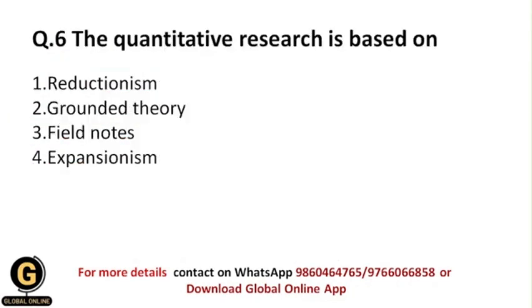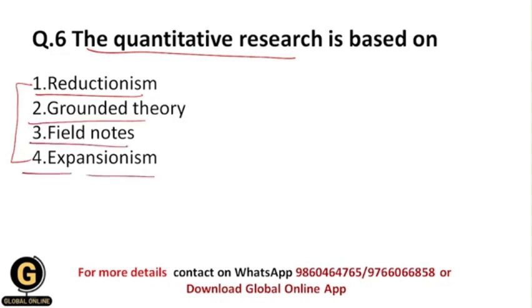Okay, next is the quantitative research is based on. So from these options, which is the option on which quantitative research is based? Whether it is reductionism, grounded theory, field notes, or expansionism. So basically students, what is reductionism? We will see that first of all.